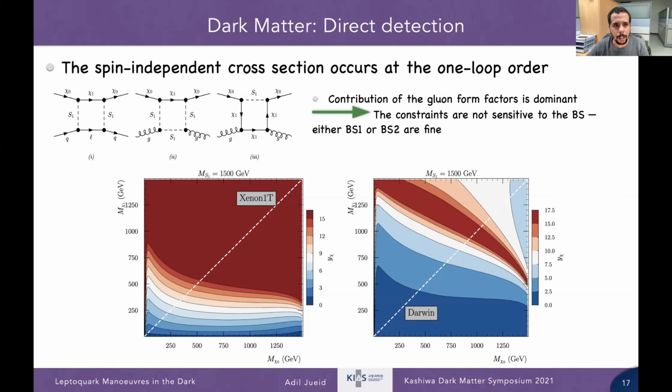Okay. For direct detection, it's only through one-loop diagrams, so it's expected that it doesn't constrain the model, and it also doesn't depend on the benchmark scenario because it's dominated by the exchange of gluons. So we don't have much sensitivity from direct detection.